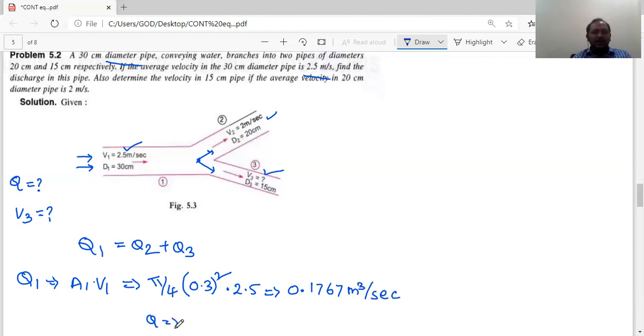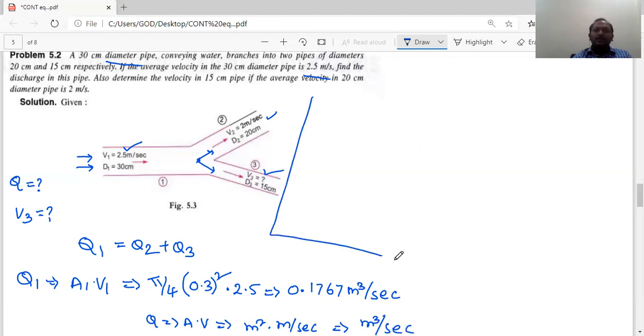You can check the units. Q is equal to AV. Area I have is meter square into velocity in meters per second. So total units come out to be meter cube per second. Now check the remaining problem. Now any doubt in this? I hope no. If any doubt, we'll discuss in the common hour.